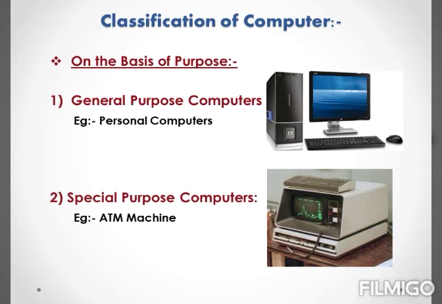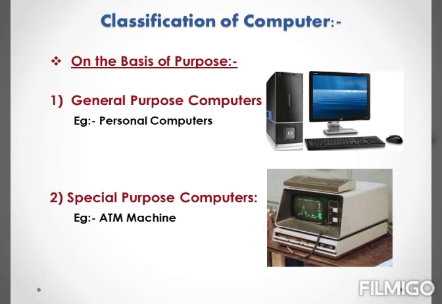The next one is special purpose computers. Students, as the name suggests, this type of computers are specially designed. Special purpose computers are designed to be task specific. That is, most of the time their job is to solve one particular problem.